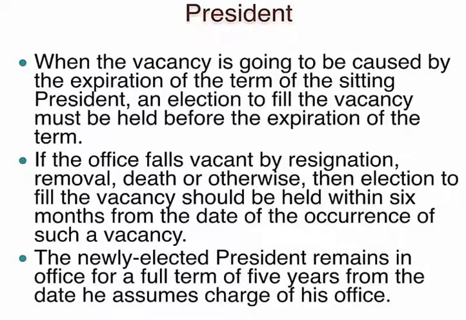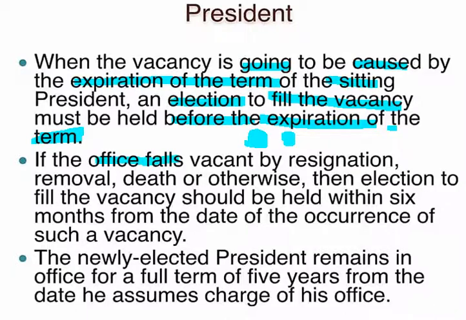Whereas, when a vacancy is going to be caused by the expiry of the term of the sitting President, the election to fill the vacancy should be carried out before the expiry of the term.